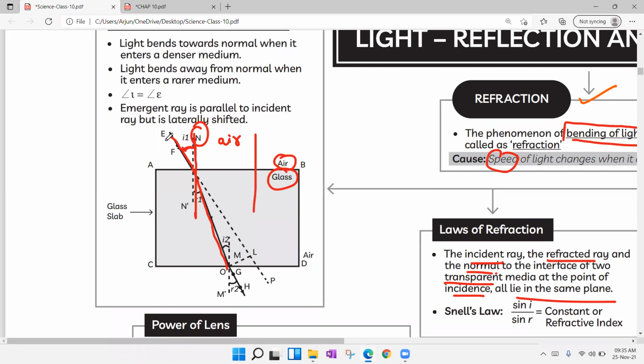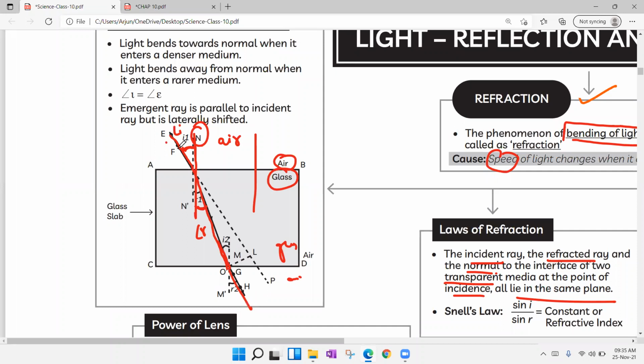And the angle between the normal and the incident ray is nothing but the angle of incidence. And the light ray will be bending. Here, if you take the angle between the normal and the refracted ray, it is nothing but the angle of refraction. Again, when the light ray is passing from glass to air, it regains its original velocity and passes straight.